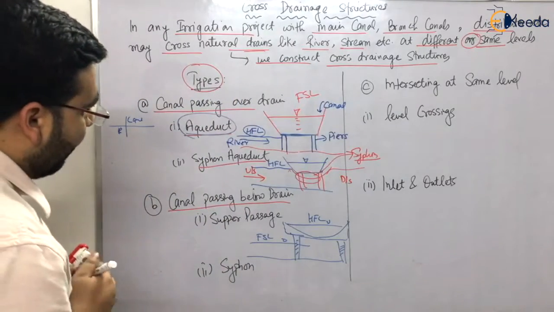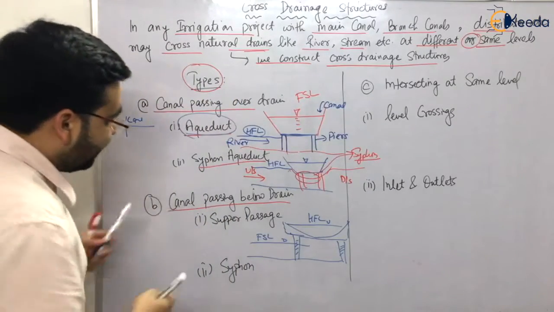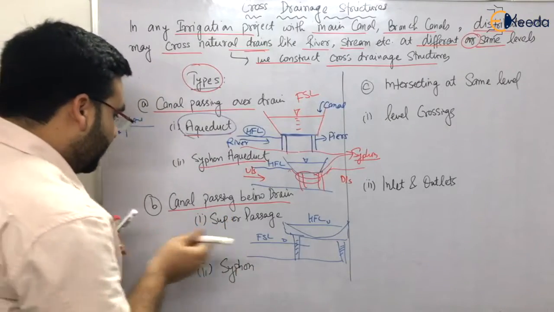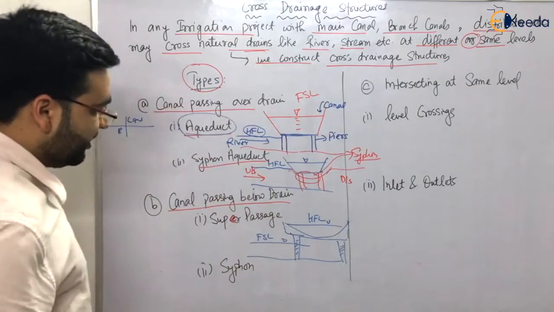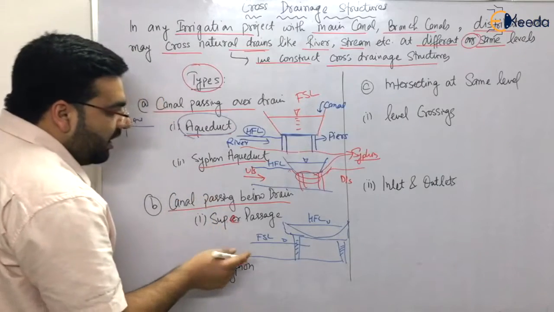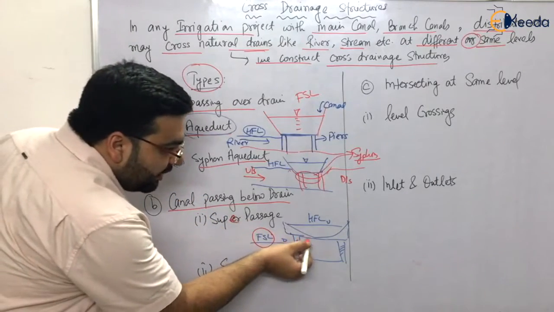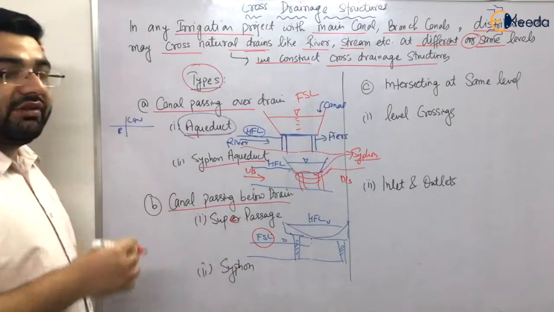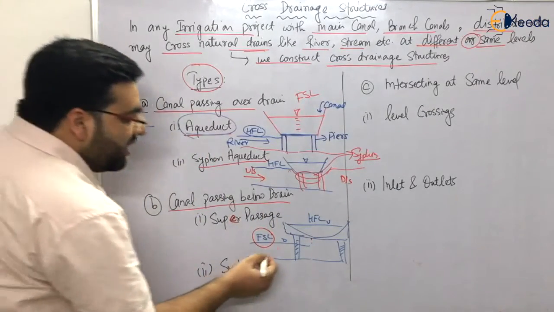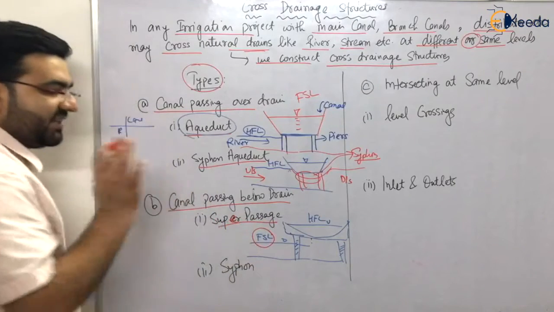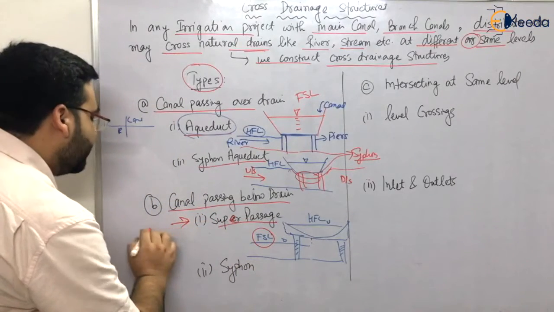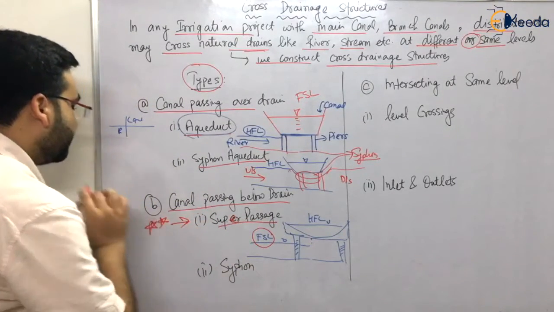So what is actually happening is that the first is the super passage. Super passage is formed when the full supply level of the canal is below the bed of the river. If it is below the bed of the river, then we have the super passage. This is very important, asked many times. Very important, I am giving it 2 stars, right?